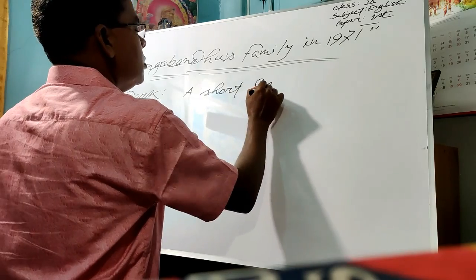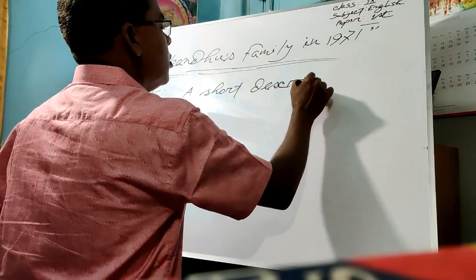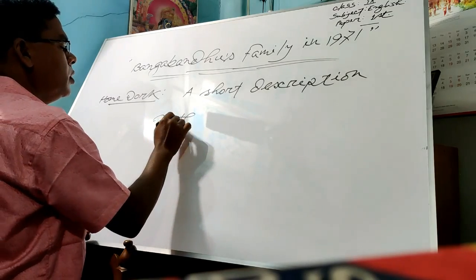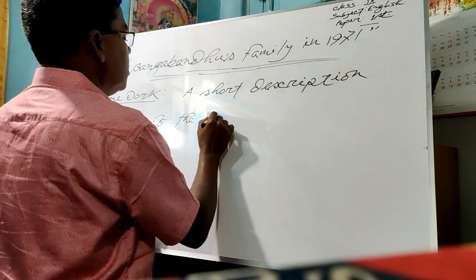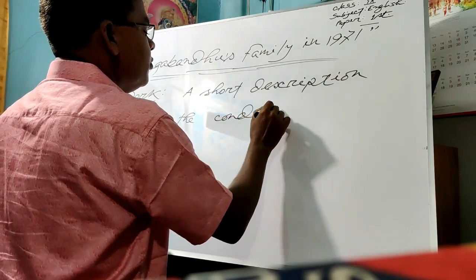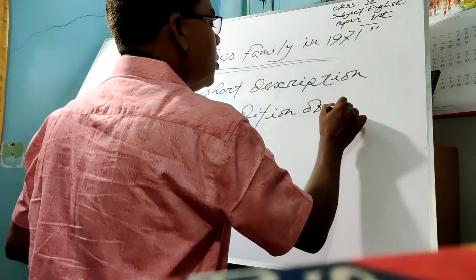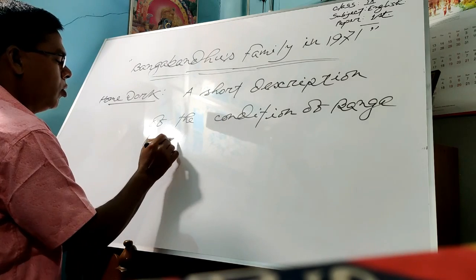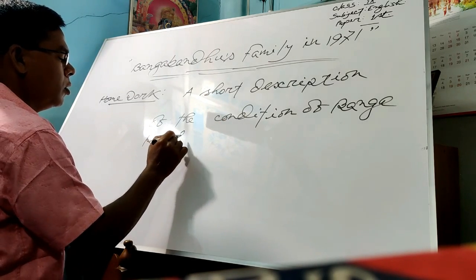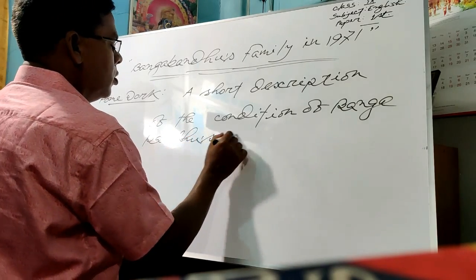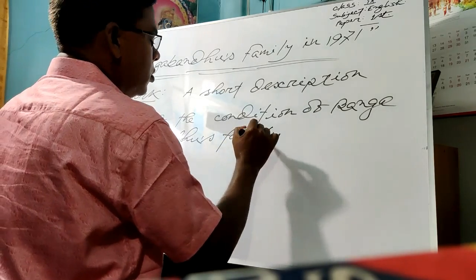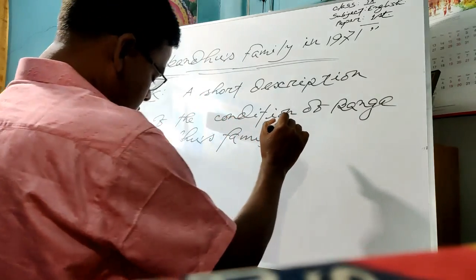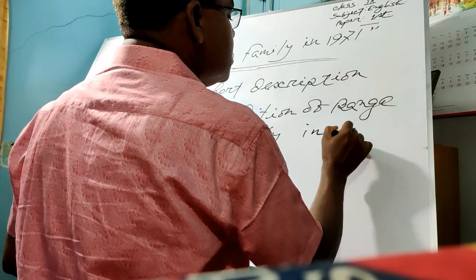Write a short description of the condition of Bangabandhu's family in 1971.